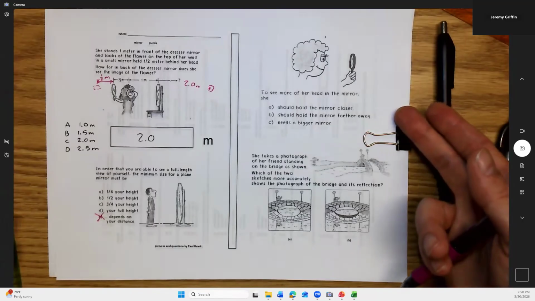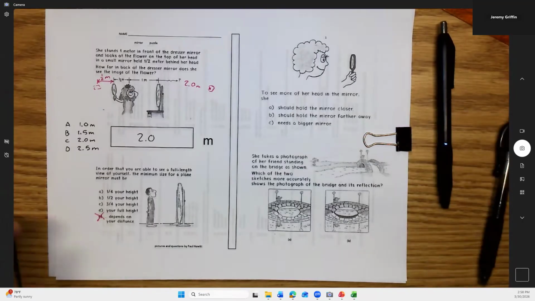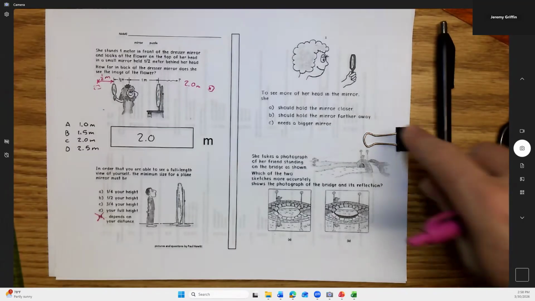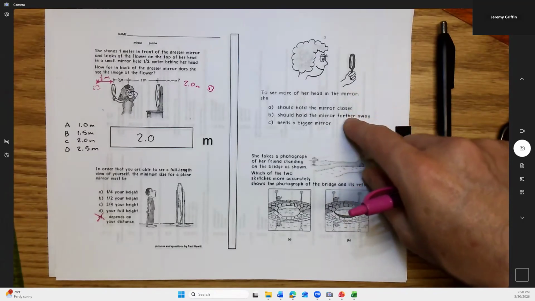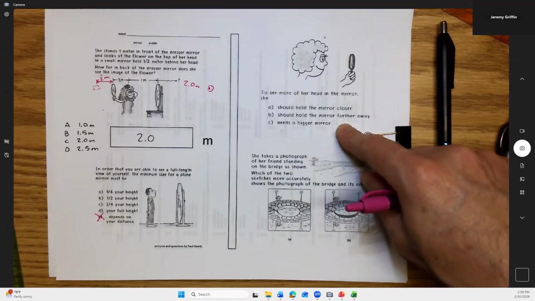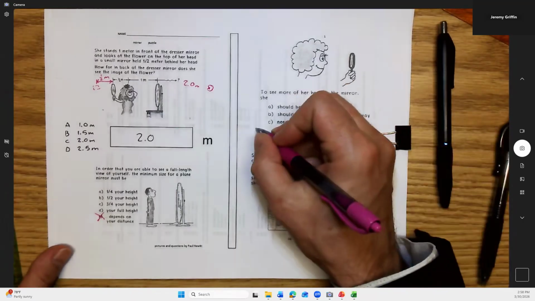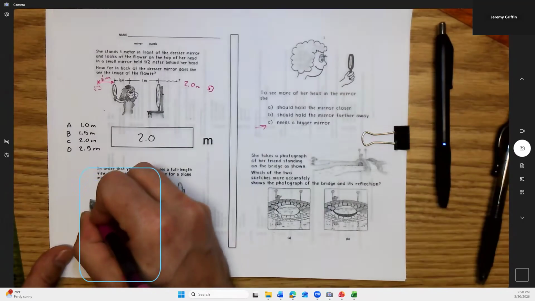Right? Same principle? Because if you hold it, now make sure you're not looking at the concave side. Make sure you're looking at the flat side. Yeah, you can hold the mirror closer or further away. You should see the same amount of your face regardless. So the answer is C. Needs a bigger mirror.